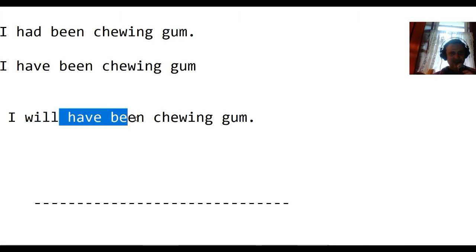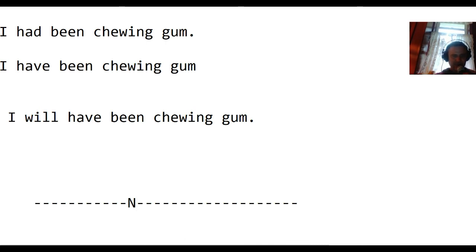Future perfect continuous. I will have been chewing in the future. Well, now there may be chewing. And in the future, a special point in the future we're talking about, there may be chewing in that future. But what is sure is that between now and that special place in the future, there will be chewing.